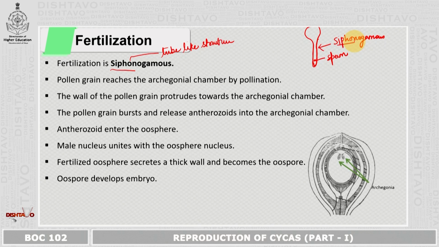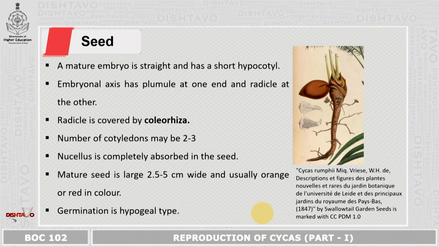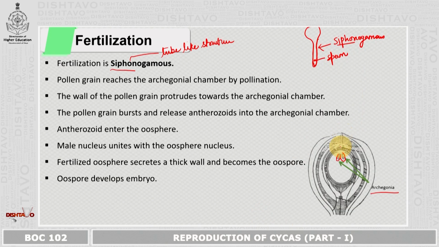Siphon is a tube. The pollen grain reaches the archegonial chamber by pollination. Now this structure is the archegonial chamber. So now what has happened? The pollen grain was here. The tube has elongated and now it has reached the archegonial chamber. The wall of the pollen grain protrudes towards the archegonial chamber. The pollen grain bursts and releases anthrazoids. So this pollen grain, once it reaches over here, will release anthrazoids. Okay, that is the sperm. So this will be released over here.